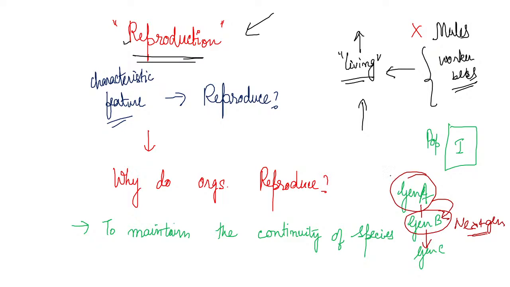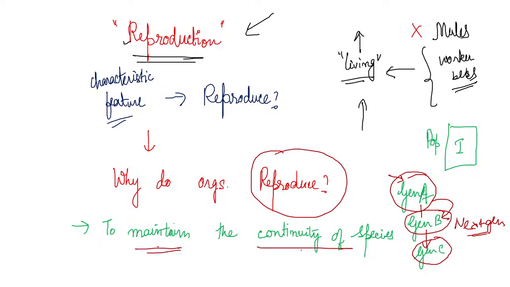The people of generation A reproduce and we get generation B. Then B reproduces, and we obtain generation C. So the organisms need to reproduce to maintain the continuity of the species.